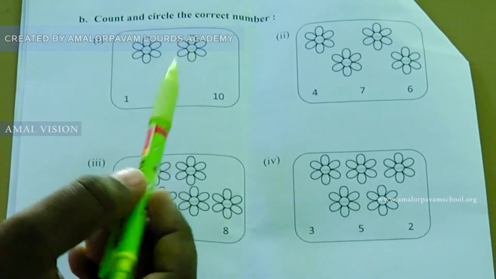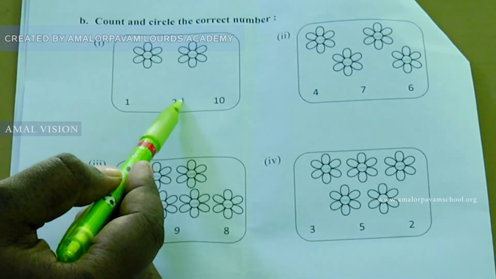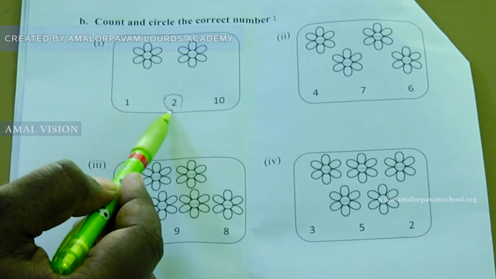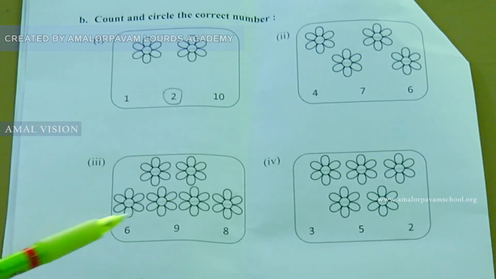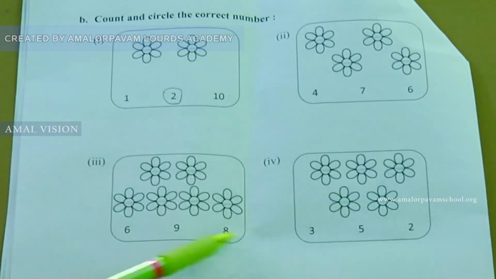So, which number will you circle? Circle 2 like this. Okay, you have to circle like this, a small circle. Okay. So, this way you have to complete this exercise. Don't complete it now, we can complete it in the Zoom class.